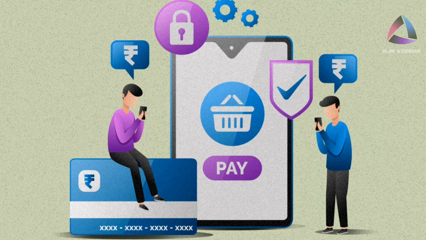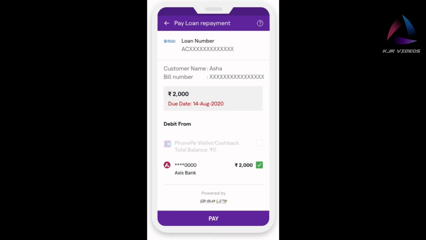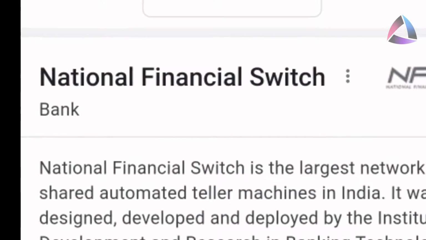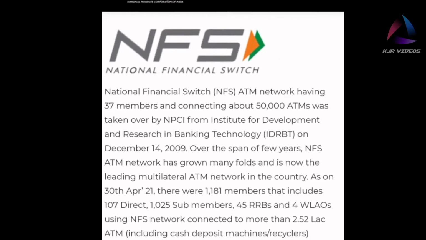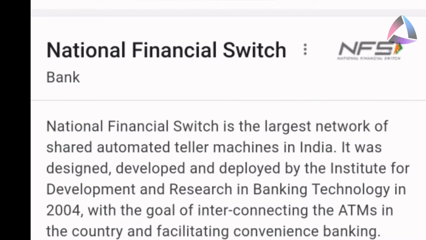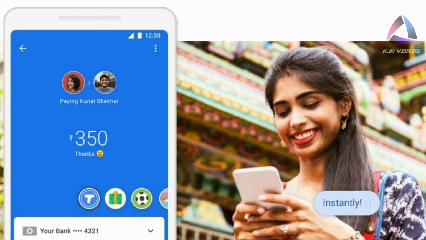In this video, we are going to explain how UPI payment is done. This is possible only because of NFS, the National Financial Switch. It is a kind of medium which includes BHIM UPI. The National Financial Switch, NFS, allows the transfer of money from one merchant bank account to another bank account via a medium. The medium is called the UPI.